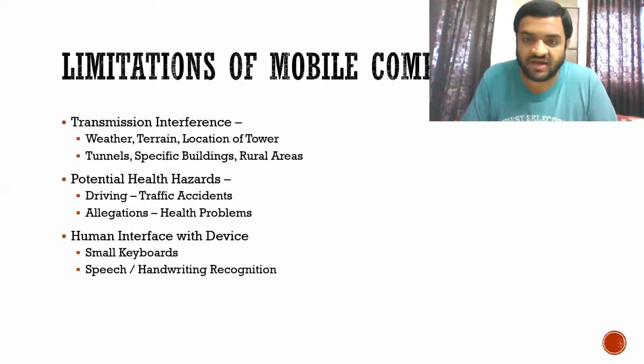If we are very far away from the tower, I'm not talking about meters, I'm talking about miles, then obviously we might not get any reception. Then if we are going through tunnels, or there are specific buildings or rural areas. Okay. So these are some of the locations and reasons why we might not achieve that kind of bandwidth.